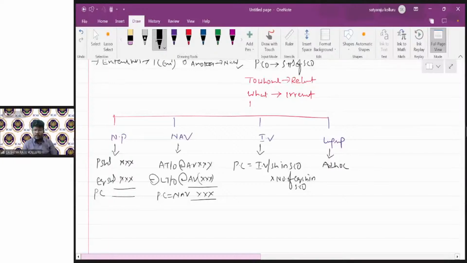Now, one more important fact I discussed: the PC may be recorded at par value or the PC may be recorded at issue price. This is PC recording. We can record it at issue price or we may record it at par value.